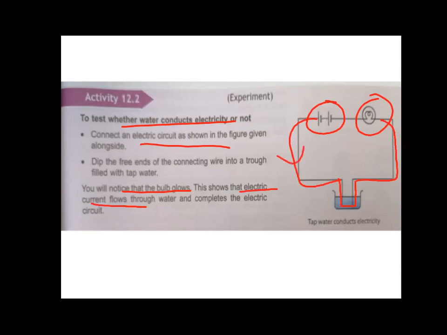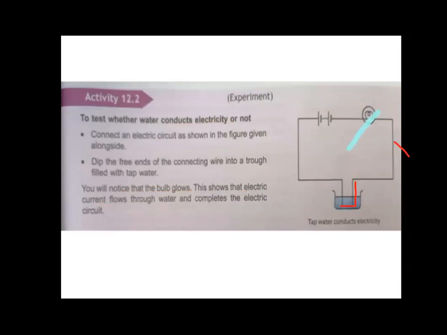Right? It is reaching the bulb and the bulb is glowing. It means tap water is allowing electricity to pass through them. Right? And so tap water is a conductor. Tap water is a conductor. And distilled water is not a conductor.